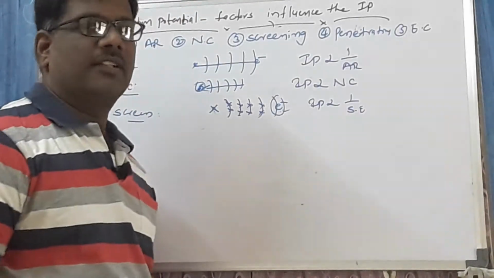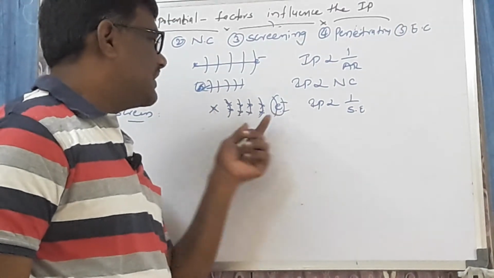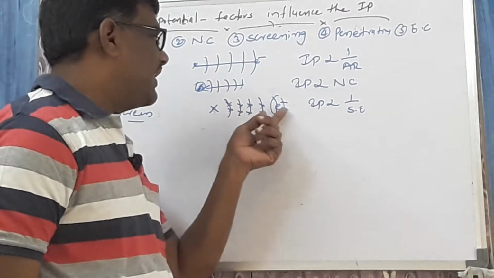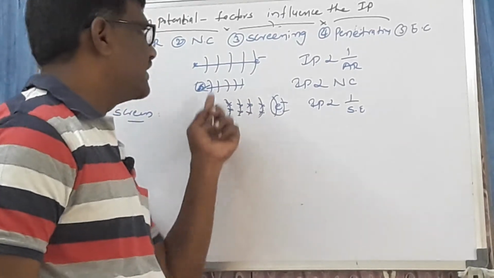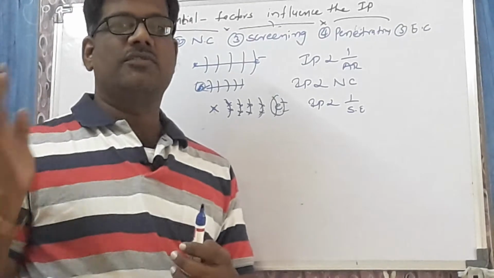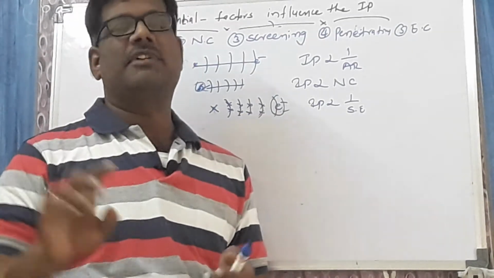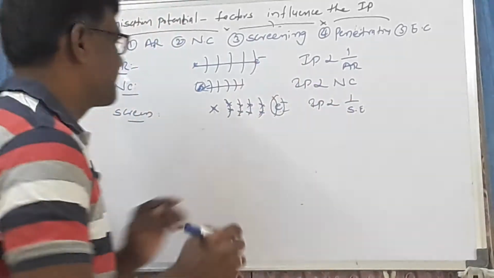What is the screening effect? The electrons which are present in between the nucleus and the valence electron shield, they screen the valence electron from the nucleus attraction, and this phenomenon is called the screening effect. Screening effect increases, nucleus attraction over the valence electron decreases, nothing but ionization potential decreases.